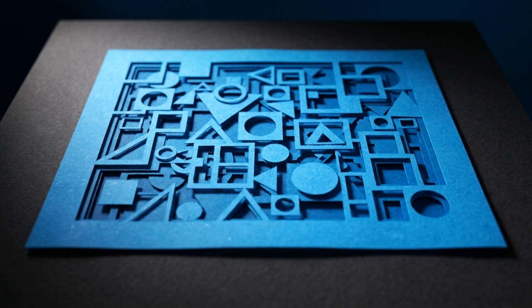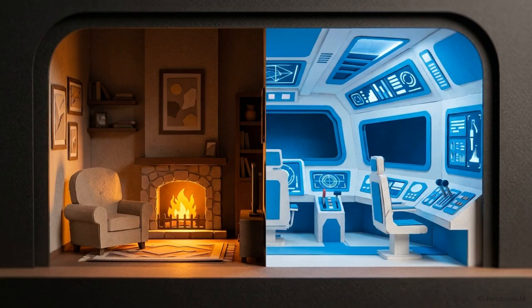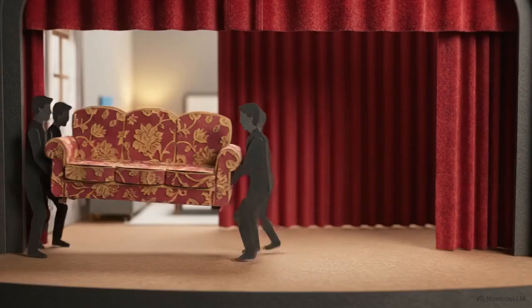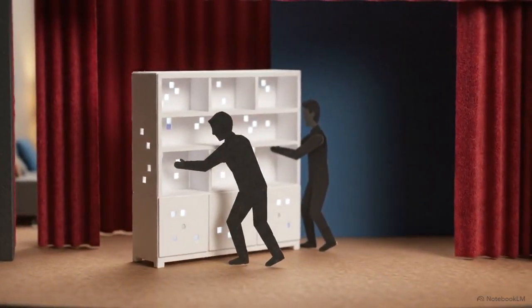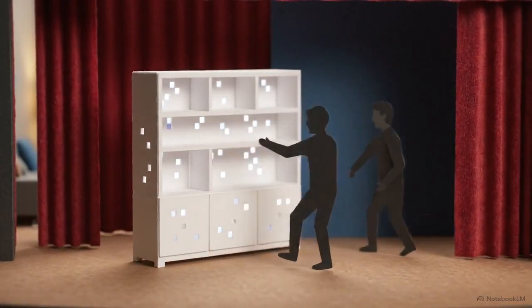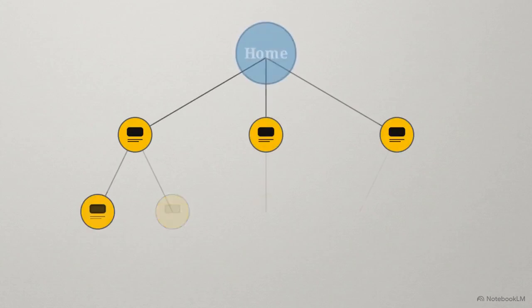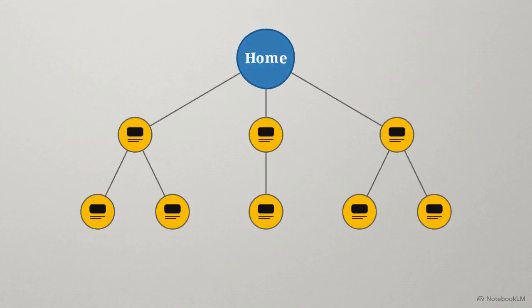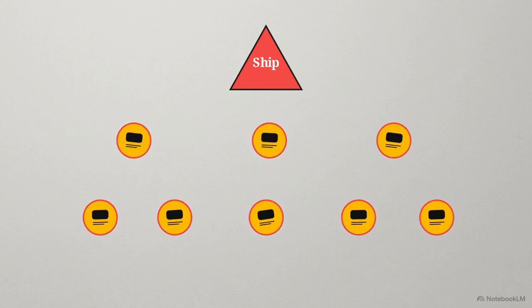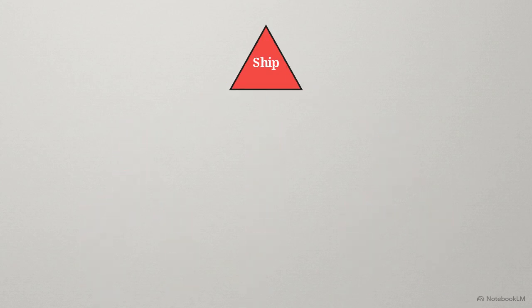But what happens when the blueprint calls for a completely different environment? Say, the script jumps from a cozy living room to the bridge of a spaceship. You can't gently transition a sofa into a star cruiser. The crew has to rip out the furniture and bring in the metal panels. When a blueprint changes the identity of a section, like turning a home into a spaceship, the system assumes every single thing inside that section is now wrong and needs to go.